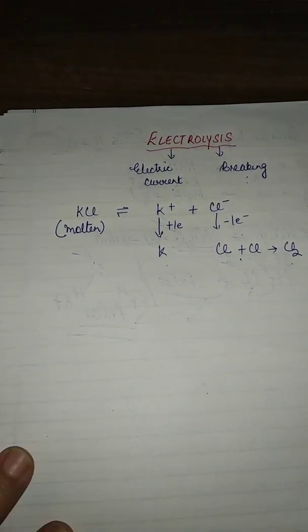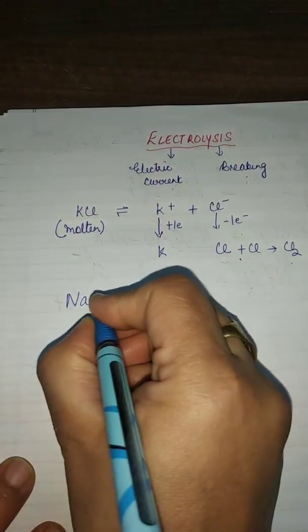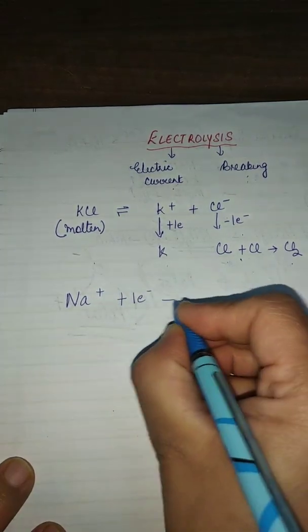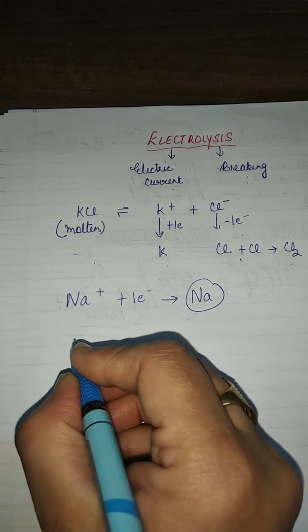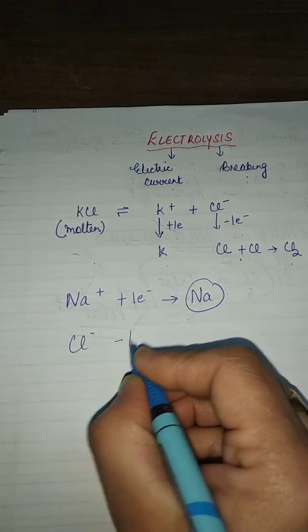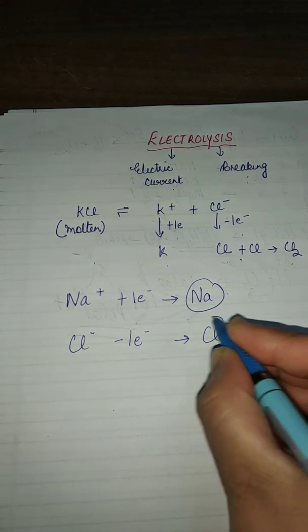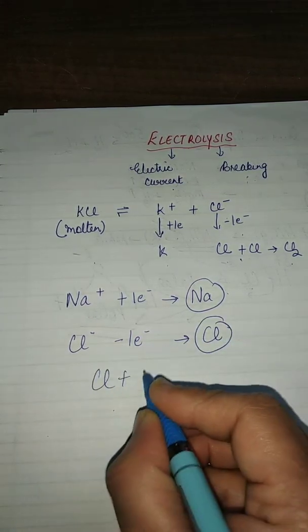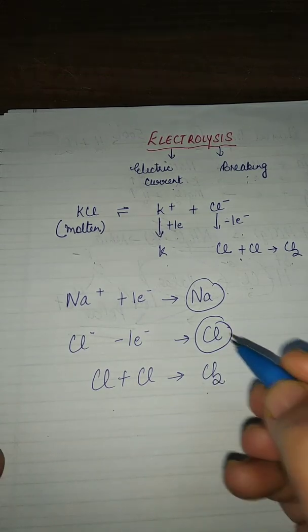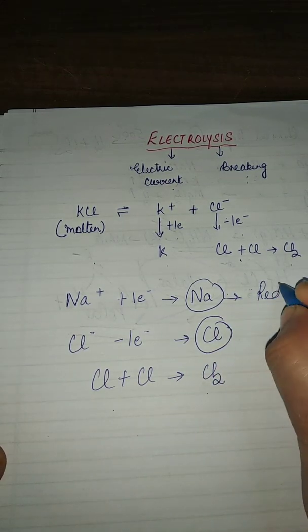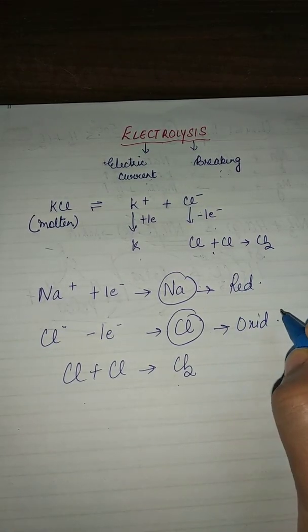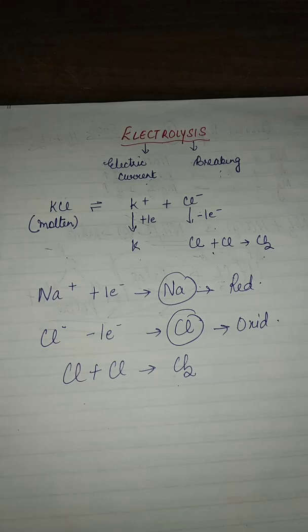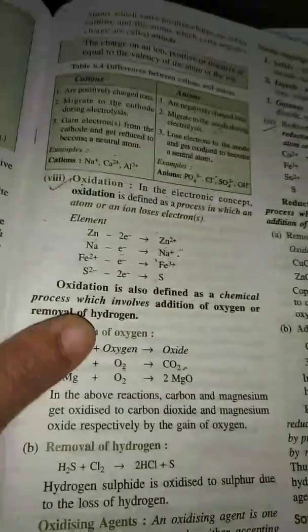Now let's discuss the example in both the cases. Cation, for example sodium ion, when it gains electron, changes into neutral atom sodium. On the other hand, anion, for example Cl negative, loses one electron and changes into neutral chlorine. Two chlorine atoms combine to form chlorine gas. So this is a reduction which occurs at cathode, and oxidation occurs at anode. So next definition is oxidation.